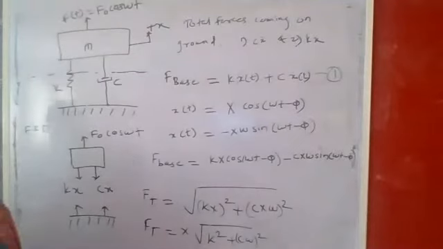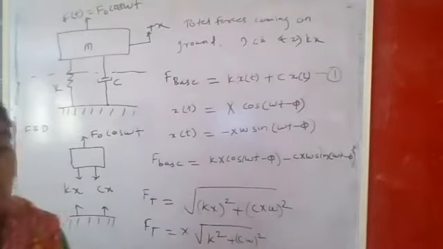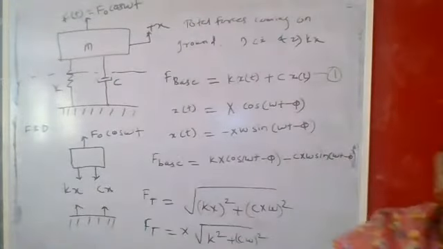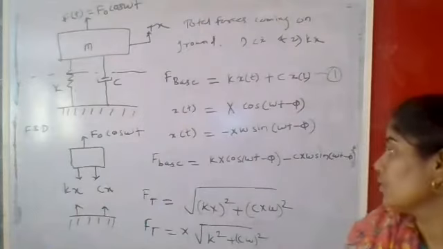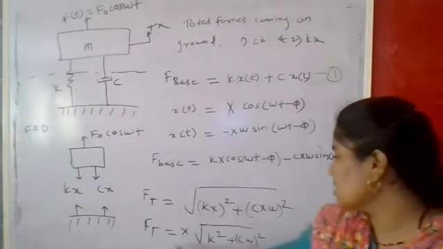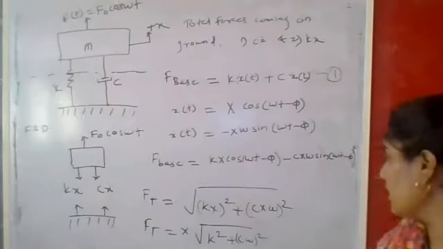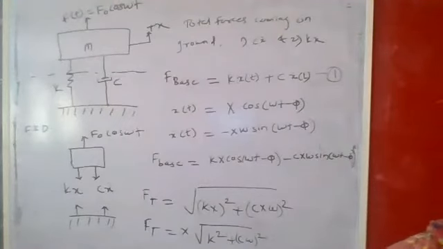If you have completed up to this, we'll go to the next point. Write down the X value. X is the amplitude. All of you know the value of X. Write down this X value: X is equal to F naught upon root of (k minus m omega square) square plus (c omega) square.